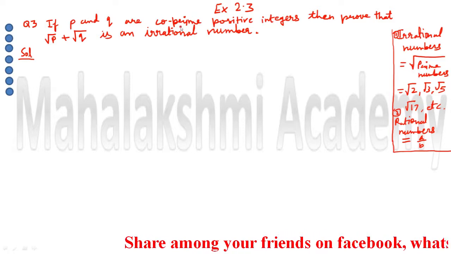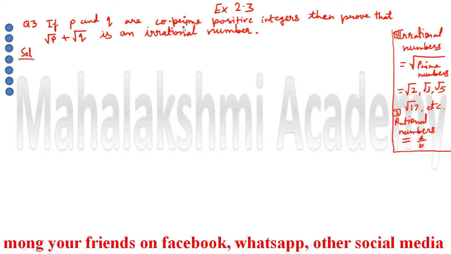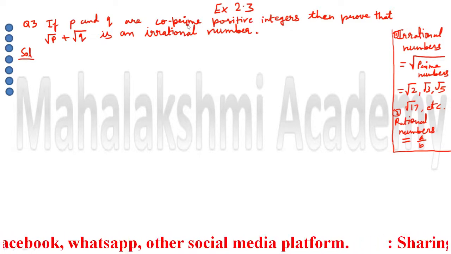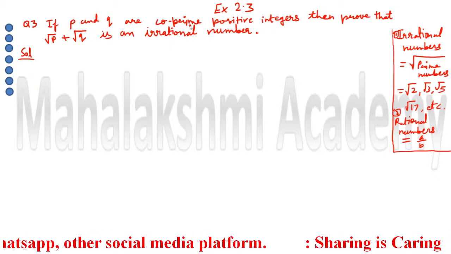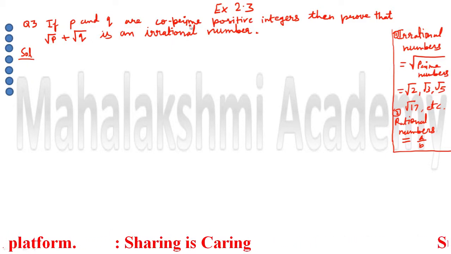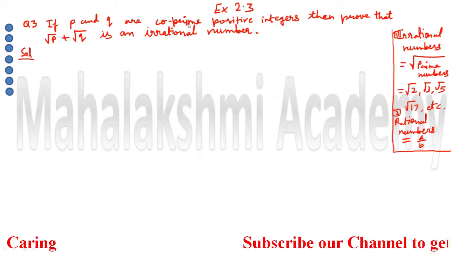Co-prime numbers. Co-prime numbers means, first you understand prime numbers. Prime numbers means the numbers which are not divisible by any other number except itself and 1. Again I am repeating, prime numbers are the numbers which are divisible by itself and by 1, not by any other number.